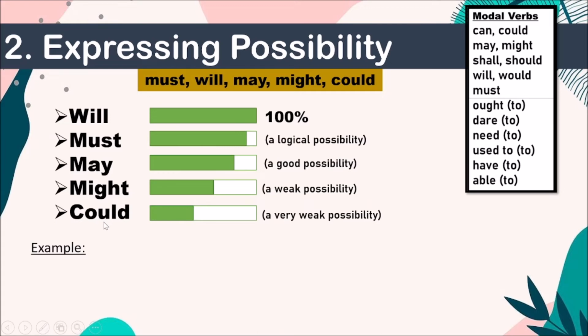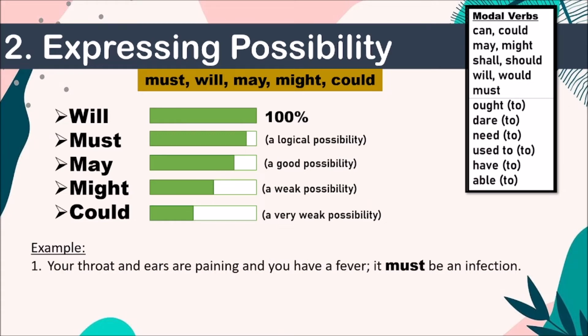Clear? This is not the could of ability, this is the could of possibility. Don't get confused. That's why I said try to translate into Hindi. You will understand that very well. The same word, but when you translate, you will get to know the difference. For example, your throat and ears are paining and you have a fever. It must be an infection. एक infection हो सकता है, because you're applying logic: your throat and ears are paining, which means you must have an infection.